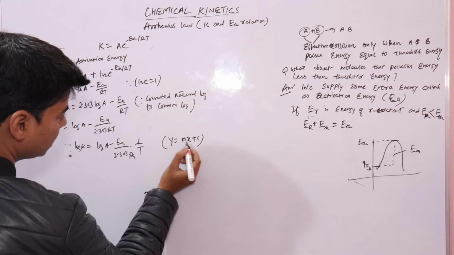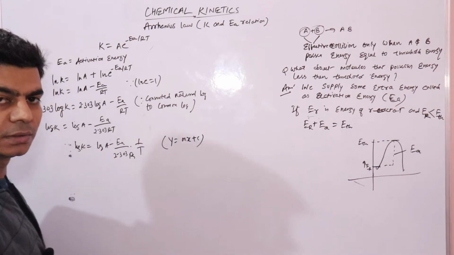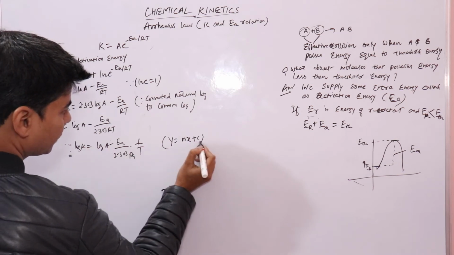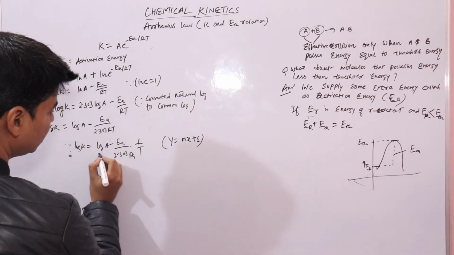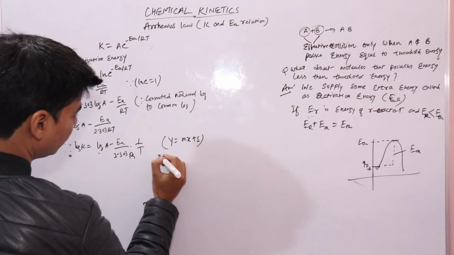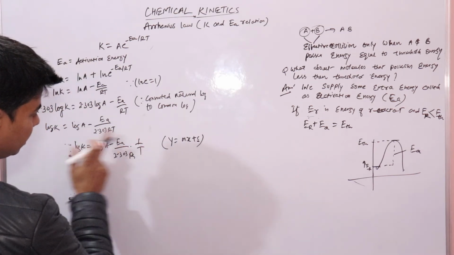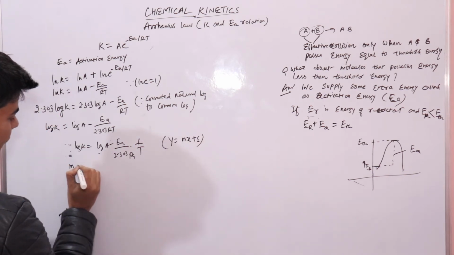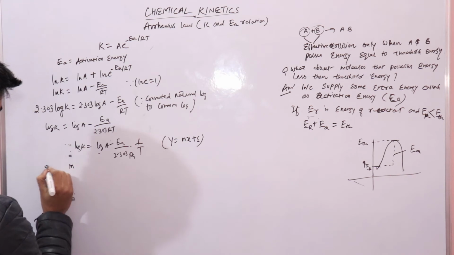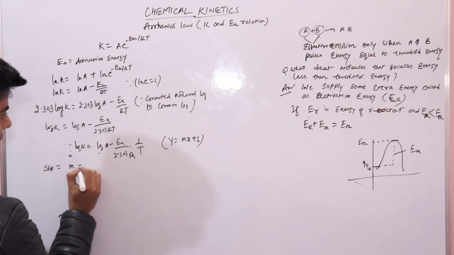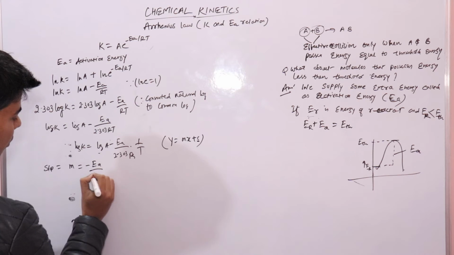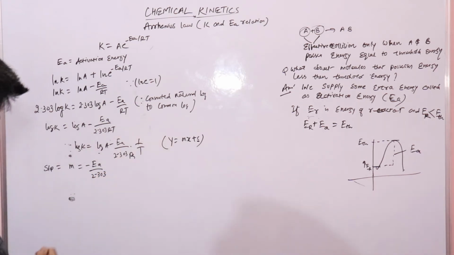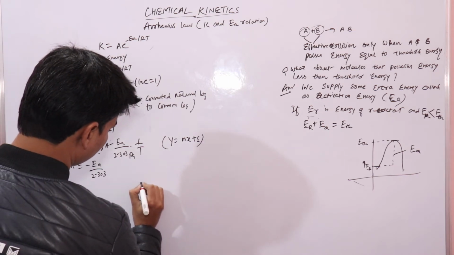So here m is this, log A is constant, A is the frequency factor, right? So log A is constant, this is c. Log A is equal to c. So m, comparing this equation with that of a straight line, this m, which is your slope, is equal to minus Ea upon 2.303 R, right?